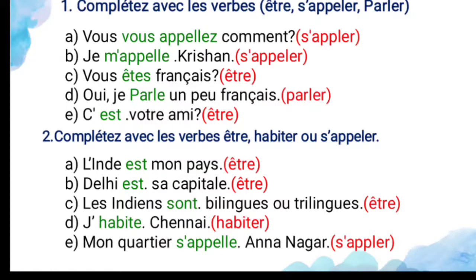And next, je dash Chennai, the verb habite. Habite means to live. So I live in Chennai. Here I put j apostrophe over there. Why? Because the verb begins with a vowel. And next, the area name, what is my area? Anna Nagar. So this is all about the first and second exercise.